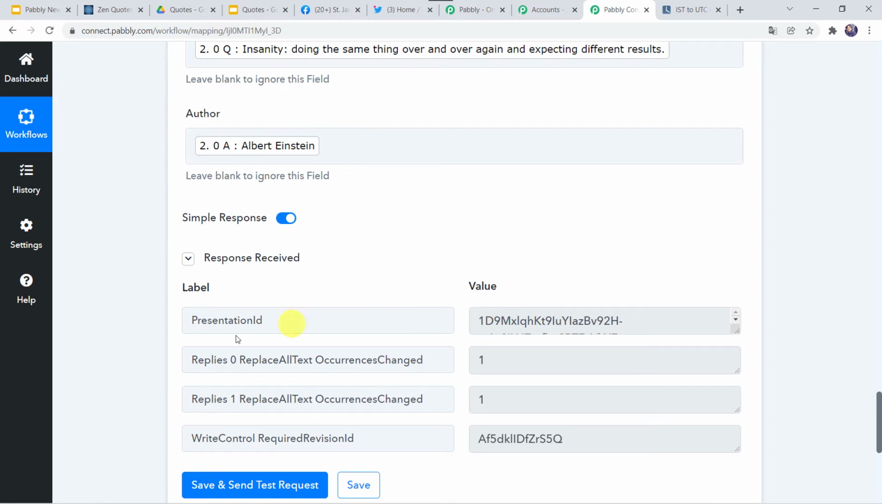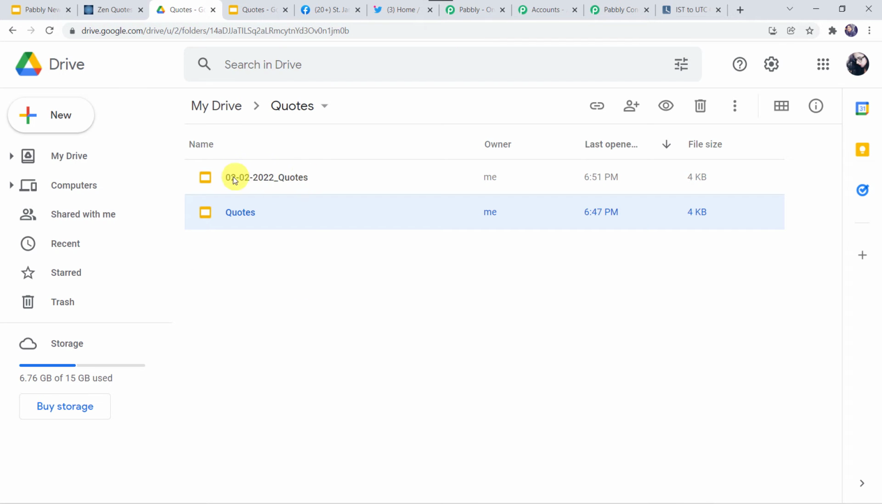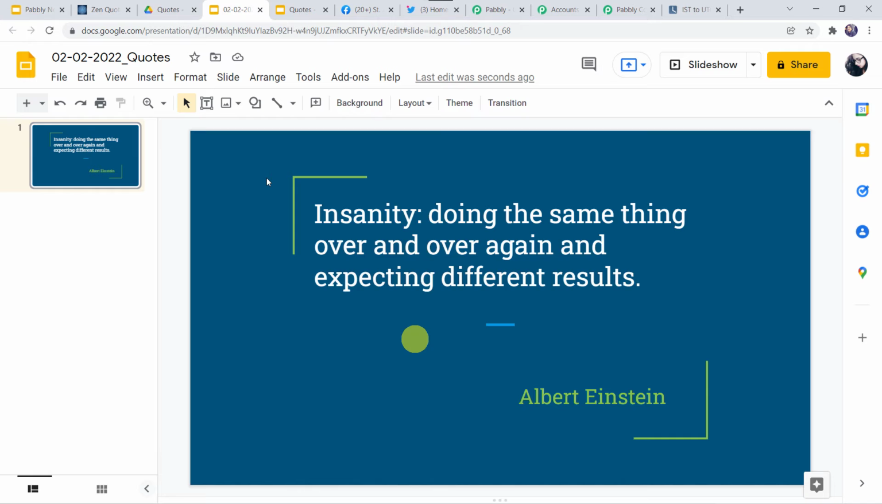Okay, and here we can find a presentation ID. Okay, the response is received. It means a new presentation is generated. It means a new file is generated. So I'll just go to the quotes over here, and here we can find the file. I'll just open it and I'll check. Okay, and here we can find that our motivational quote is ready. Okay, so let's move back to Pabbly Connect.